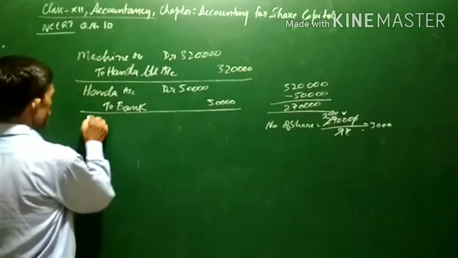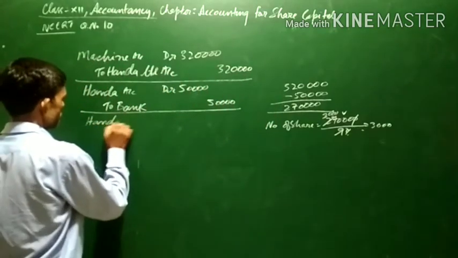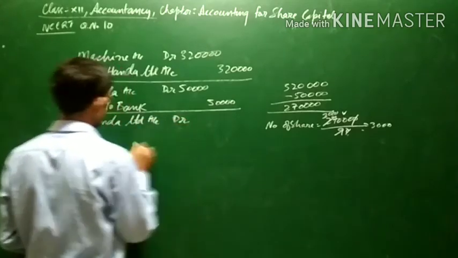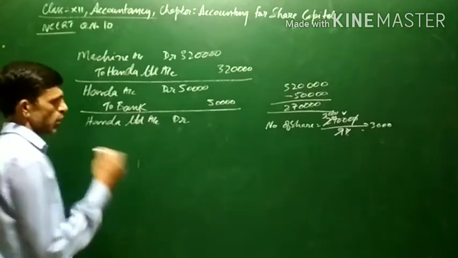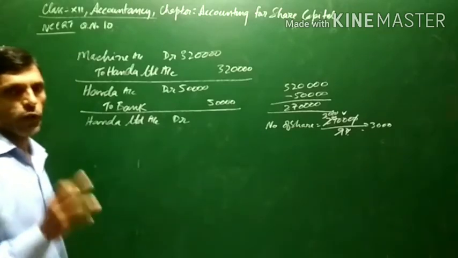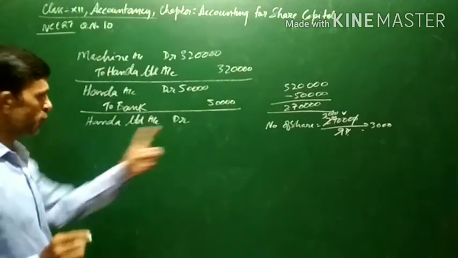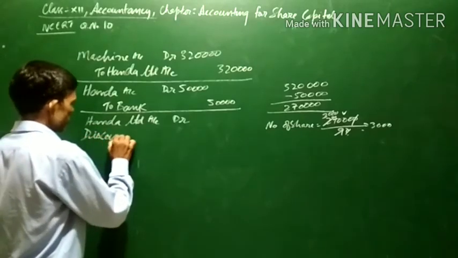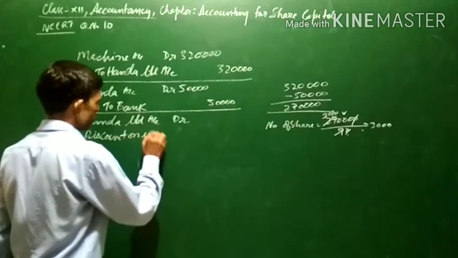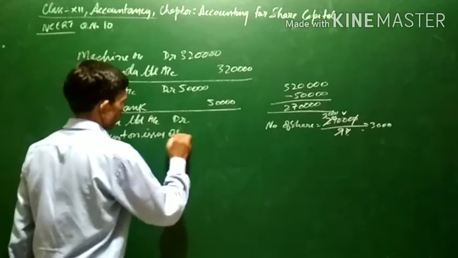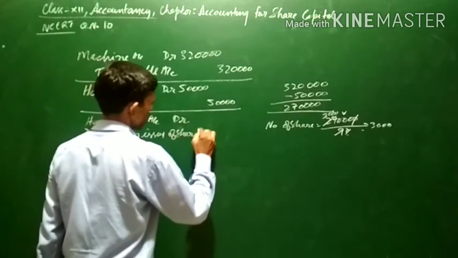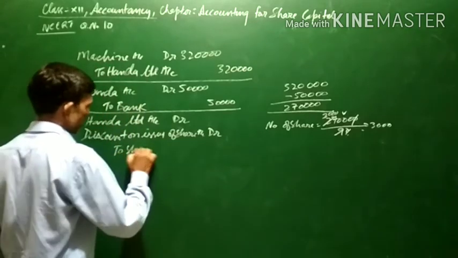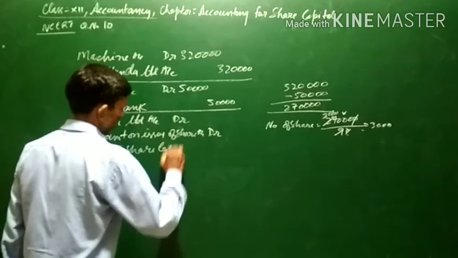So the entry will be Honda Limited account debit. Shares are issued at a discount, so the discount is a loss for the company. That is why, for expenses and losses, it is to be debited. So we will be debiting discount on issue of shares account, debit to share capital account.